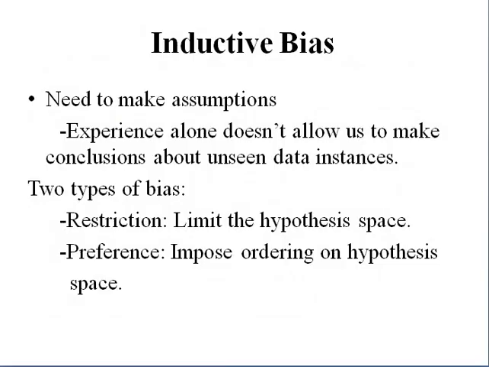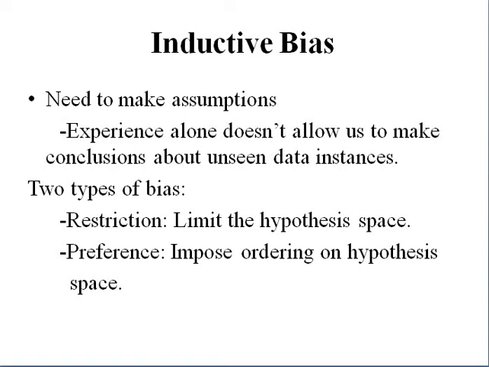Now we are starting with inductive bias. What does inductive bias mean? It is the need to make assumptions. Experience alone doesn't allow us to make conclusions for unseen data instances. The Find-S algorithm and candidate elimination algorithm are both applied on the training examples.